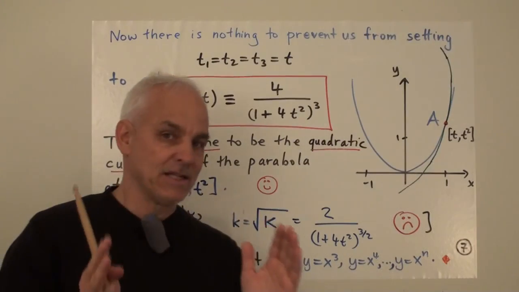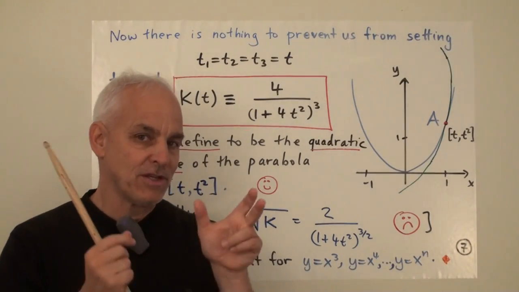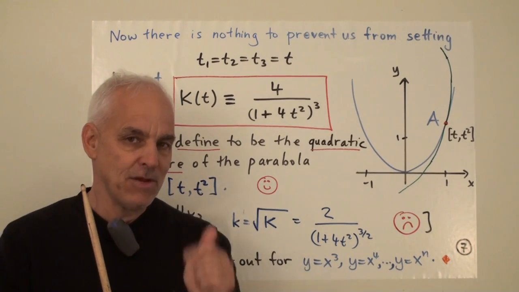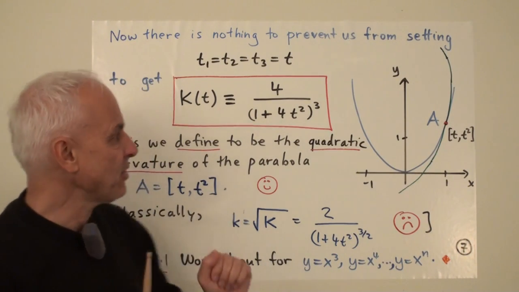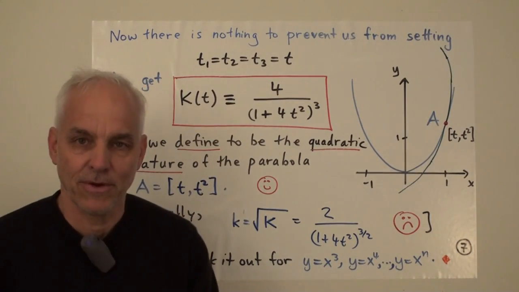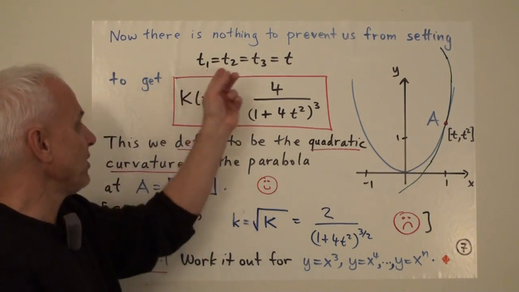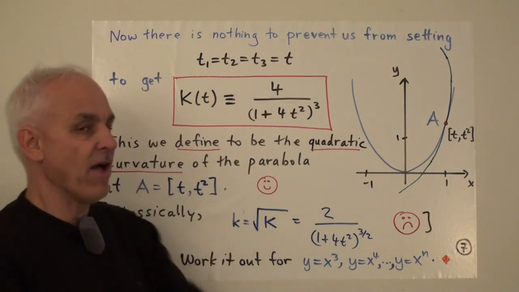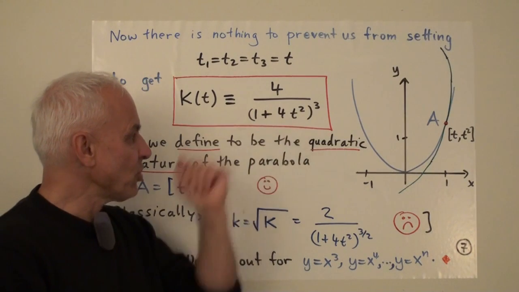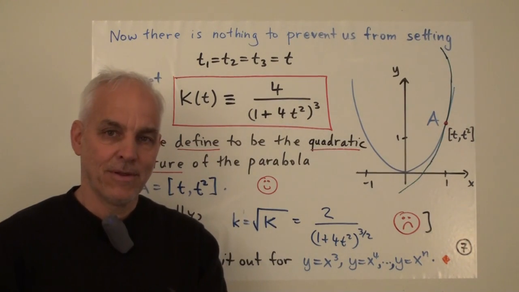So now if we look at that expression for the curvature of this general triangle on the parabola that we just derived, involving t1, t2, and t3, we see that there's nothing to prevent us from actually setting them all equal to each other. Setting t1 equals t2 equals t3 equals, say, some value t. Then each of the terms in the denominator are the same.